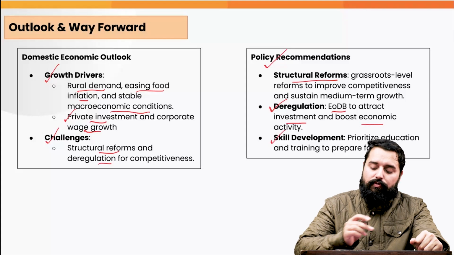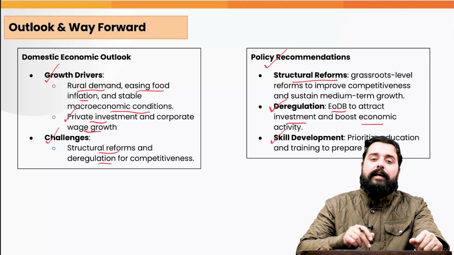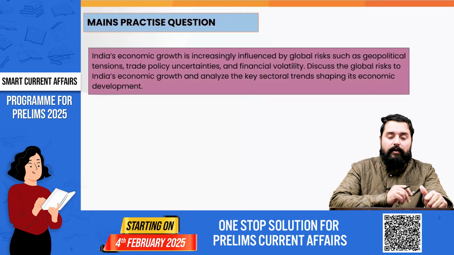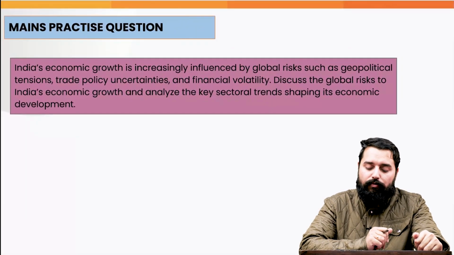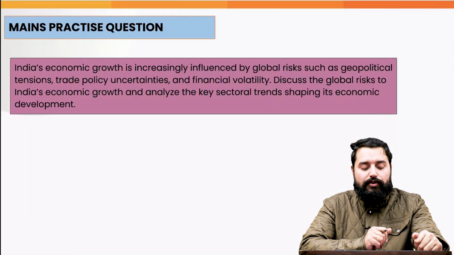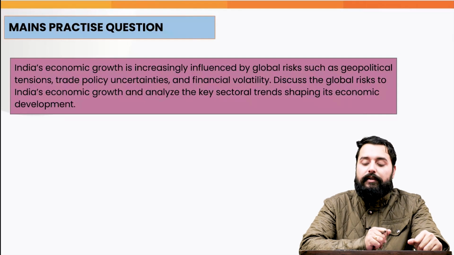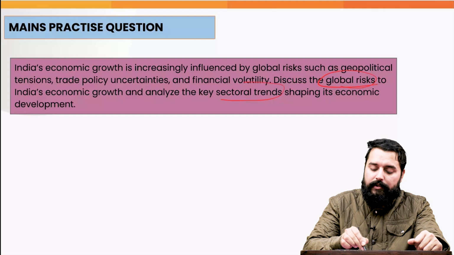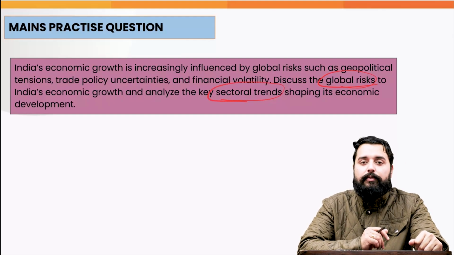And we also need to go for the skill development, including the prioritization of education and the training to prepare for the artificial intelligence. Now, there is a mains practice question as well. India's economic growth is increasingly influenced by global risks such as geopolitical tensions, trade policy uncertainties, and financial volatility. Discuss the global risks to India's economic growth and analyze the key sectoral trends shaping its economic development. Please try to write it.